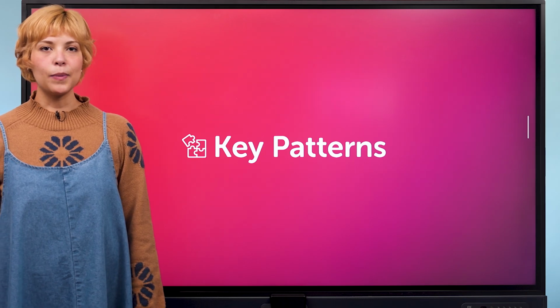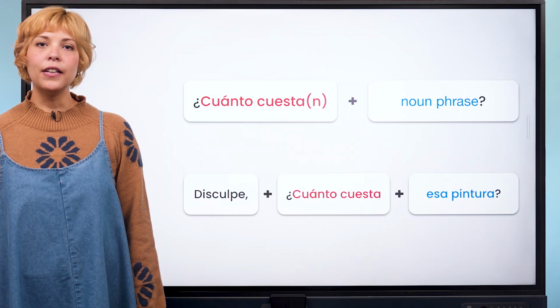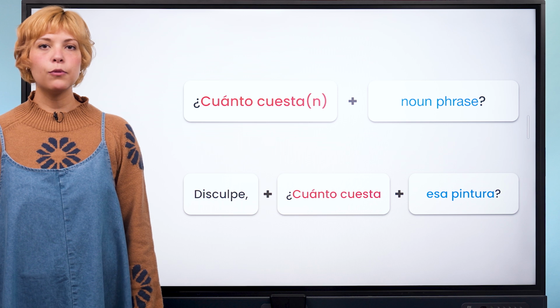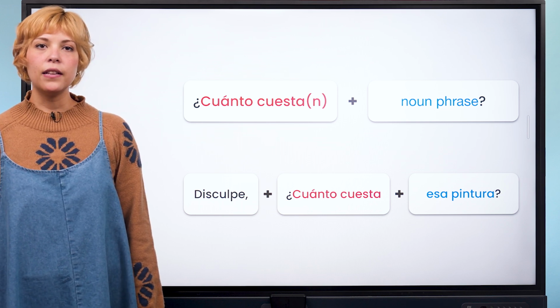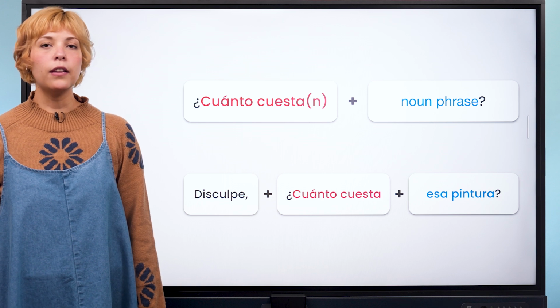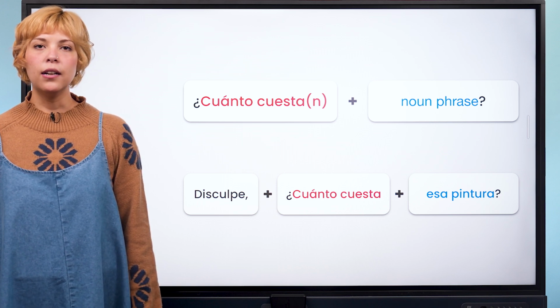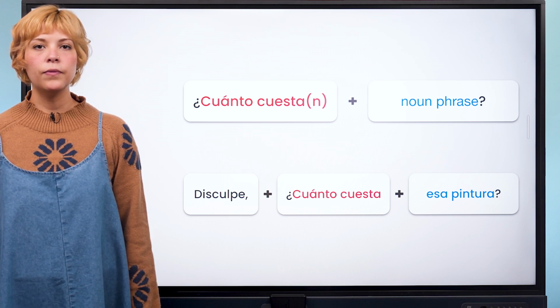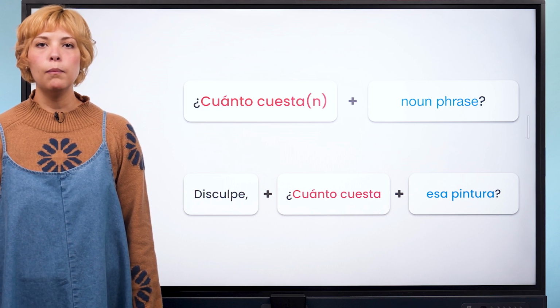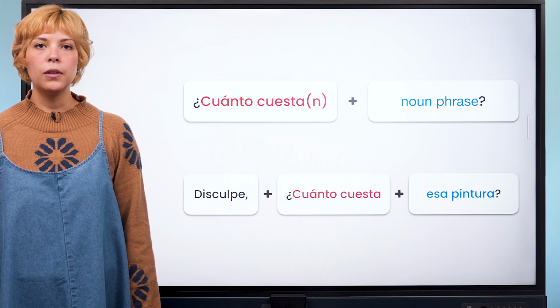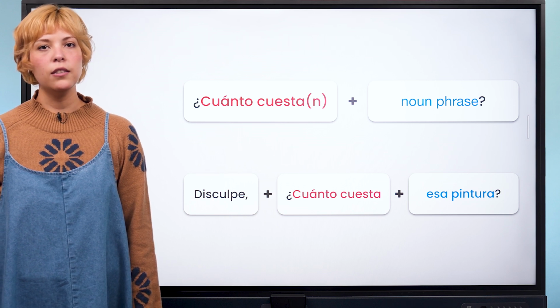Let's look at the sentence pattern. This pattern is the structure that all of our examples will follow. The singular pattern is ¿cuánto cuesta? plus noun phrase. How much does noun phrase cost? And its plural counterpart is ¿cuánto cuestan? plural noun phrase. How much do plural noun phrase cost?